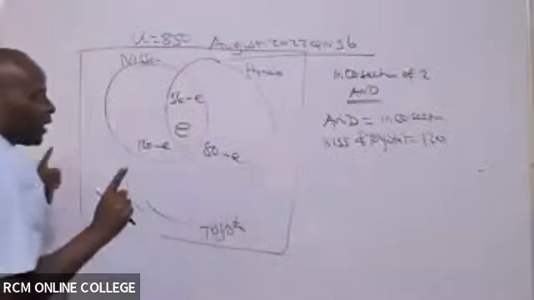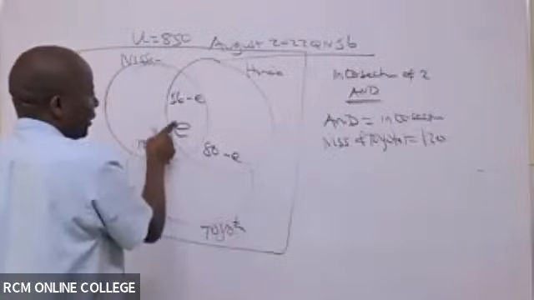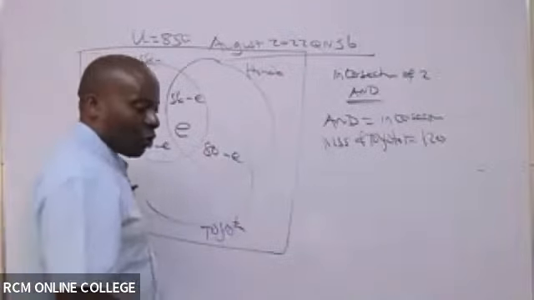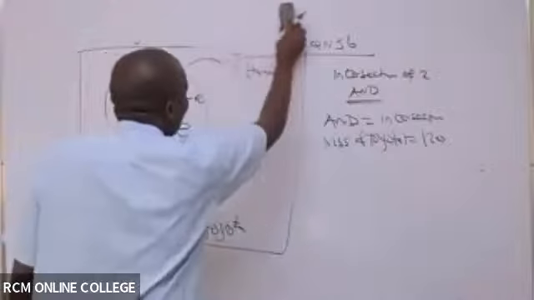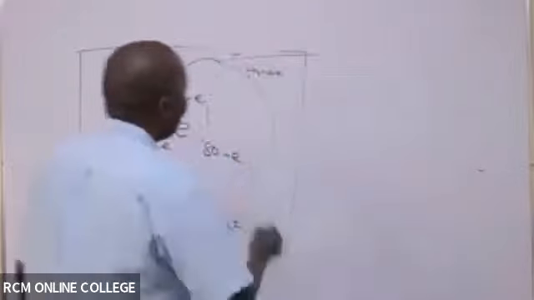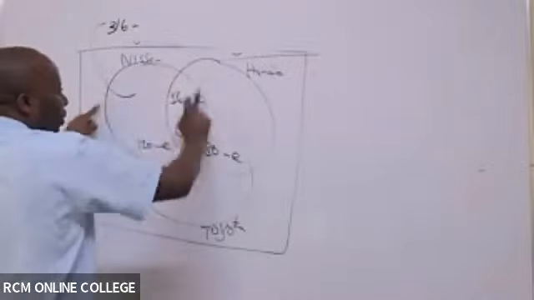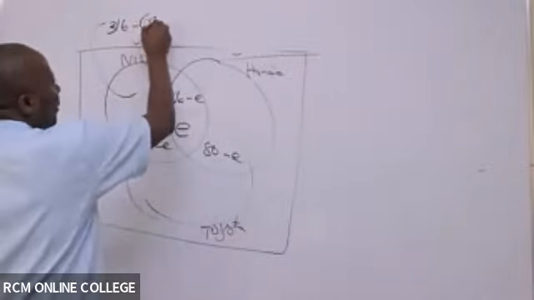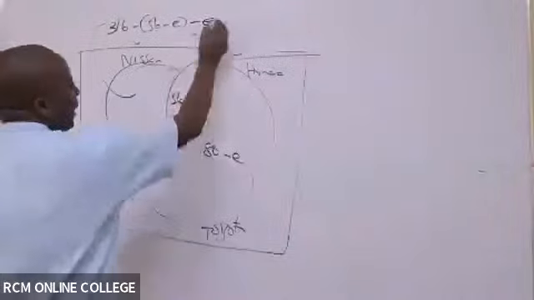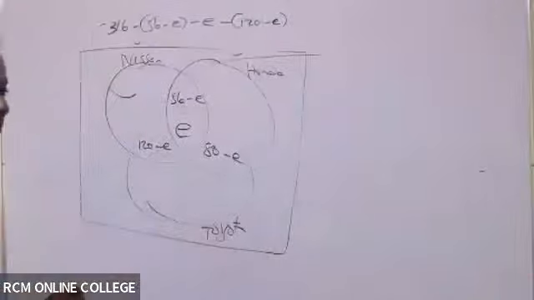I'll show you the shortcut here. So Nissan vehicles 316. Fortunately, I know this. So now how do I get this intersection left over? Very easy. I'll come and use my pointers to get this space here. I'll talk of 316 minus all these others, because I know the whole is 316. So minus open brackets, 56 minus E, and then minus, in brackets, 120 minus E. I'm putting them in brackets because they have different terms.